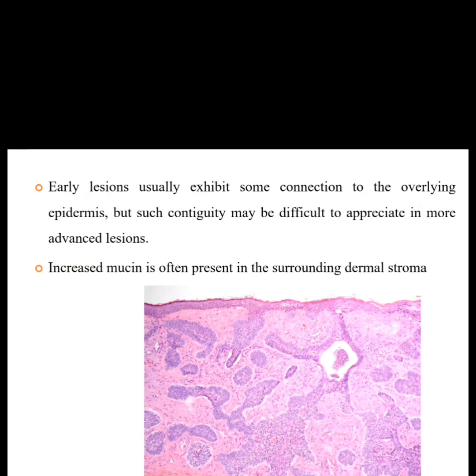We have read that the origin is from the basal cells of the epithelium, so the initial lesions show connections with the overlying epithelium, that is, they are somewhat connected to the basal cells of the epidermis. Increased mucin is often present in the surrounding dermal stroma.